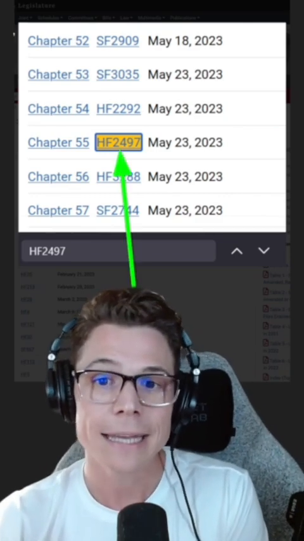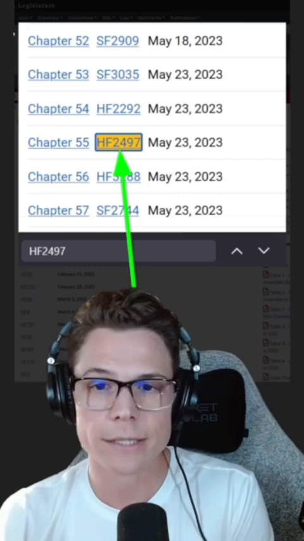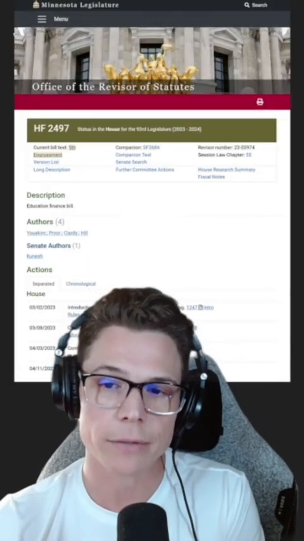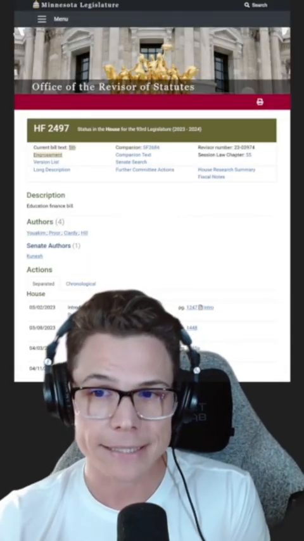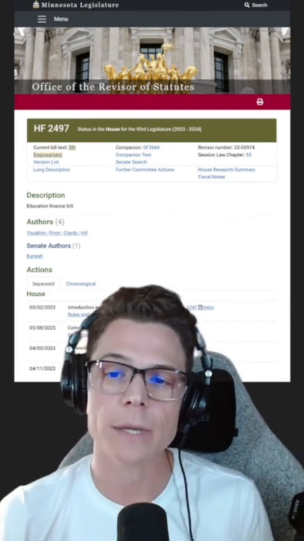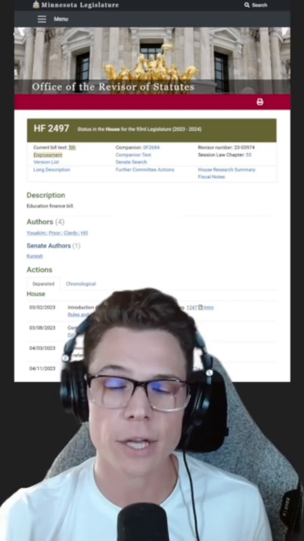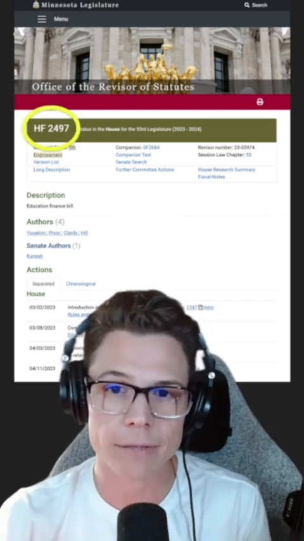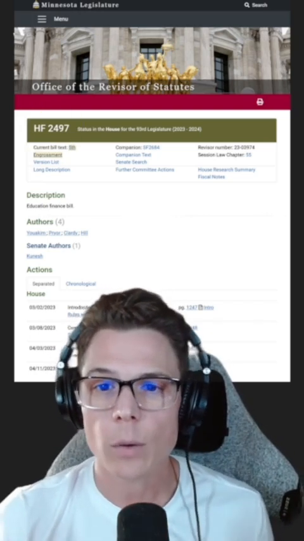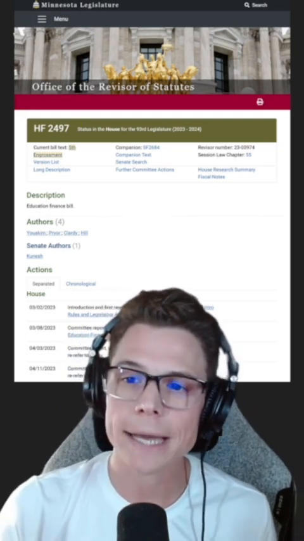Let's go ahead and click on that link, which takes us to the details page about this bill. It looks like this. We know we're in the right place because we can see the bill's identifier, HF2497, right here. Now, what are we looking for? We want the current text of the bill.